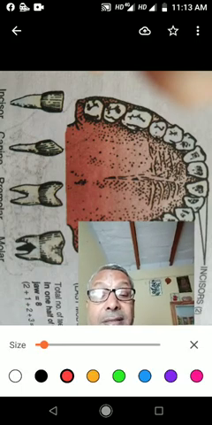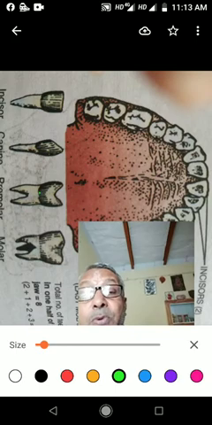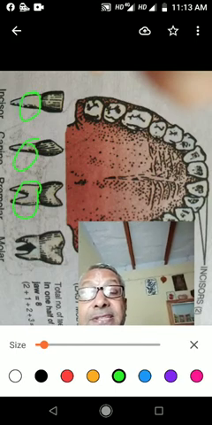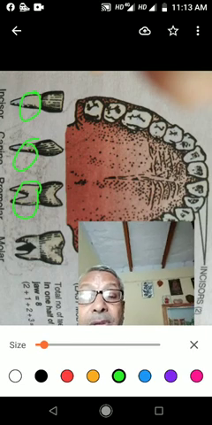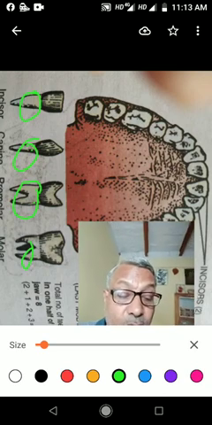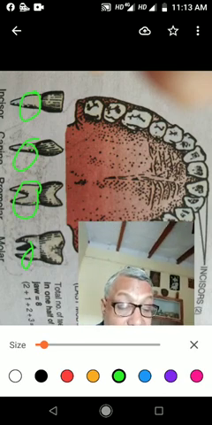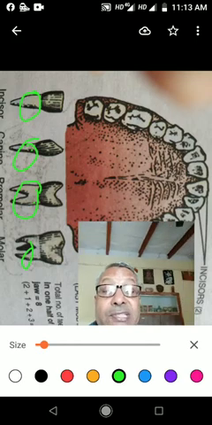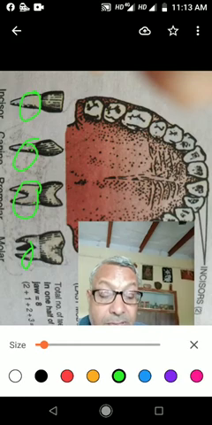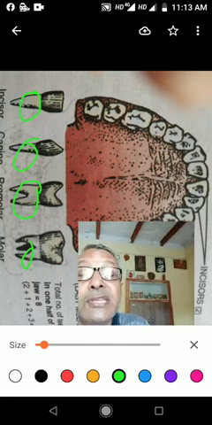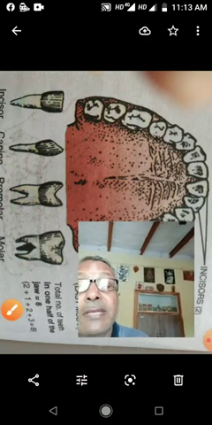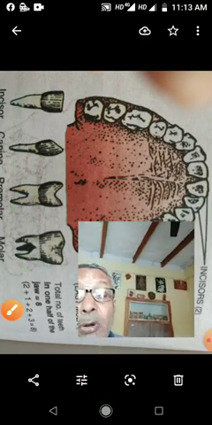You see, this portion is the root. This is the root of incisor, root of canine, root of premolar, root of molars. It is embedded in the socket. The socket is present in the jaw. Next is the neck. The neck is the part above the root. It is enclosed in the gum.